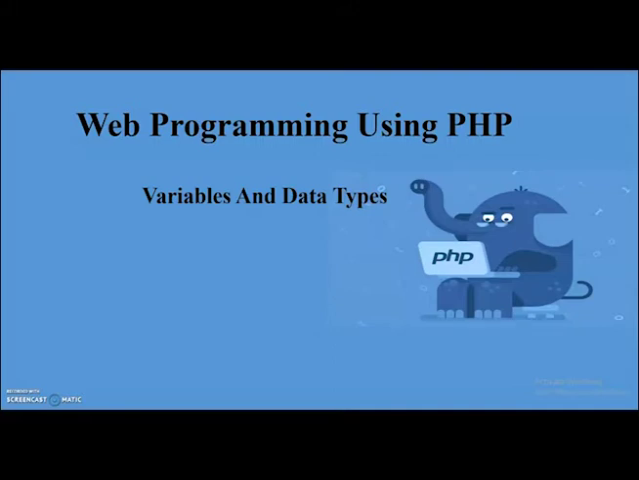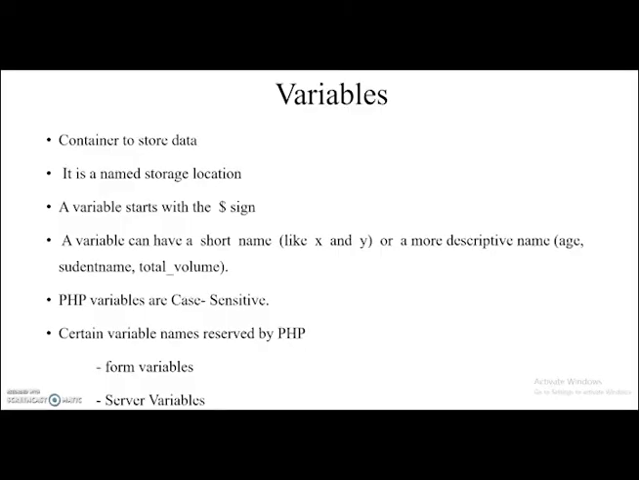In this video, I am going to explain variables and data types. Variables are containers to store data. It is a named storage location. While building any web application, we come across a variety of data to store and process. To store and process data values, we use named locations called variables.